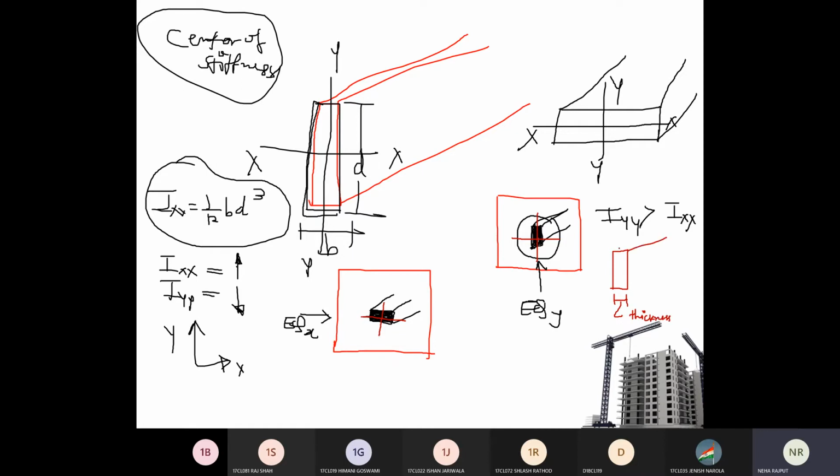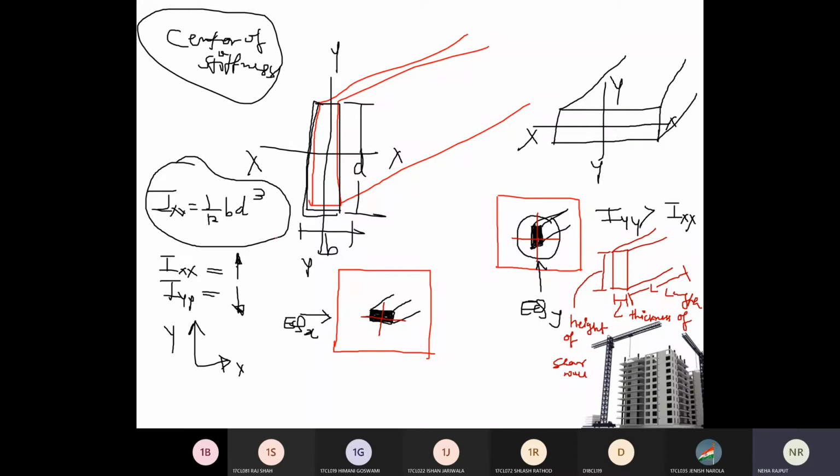Right? The shear wall will be like this. Then what is this? What is this? Can anyone tell? Height of shear wall. Right? And what is this? Length. Length of shear wall.